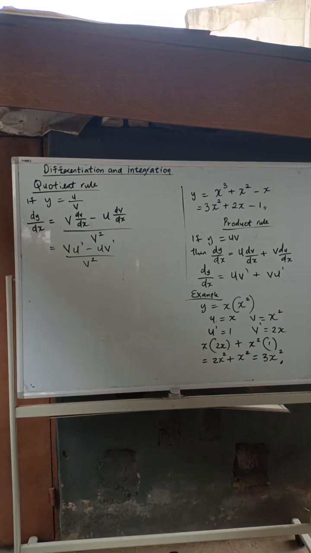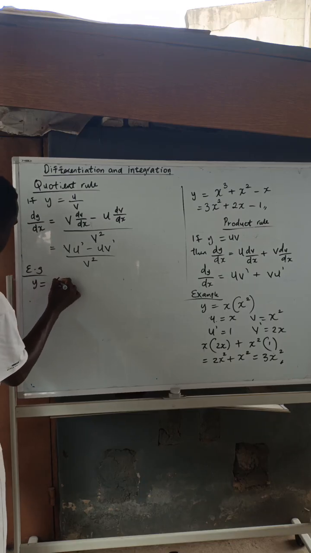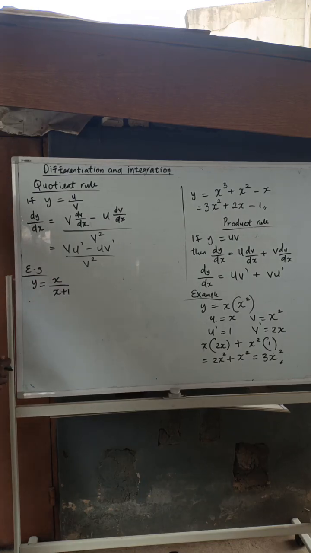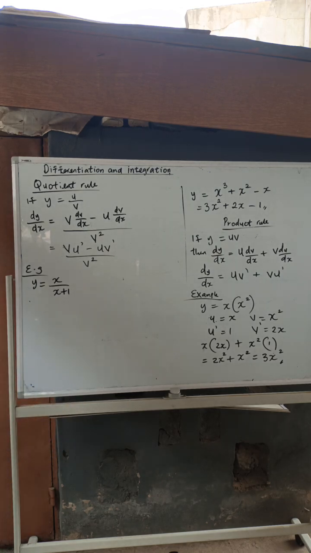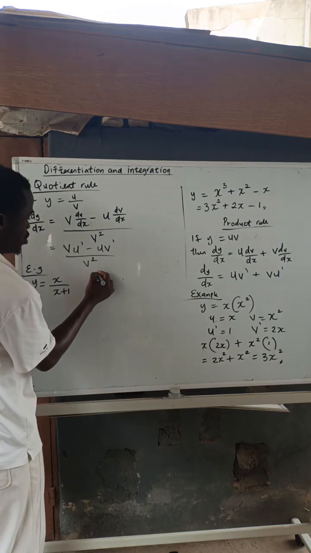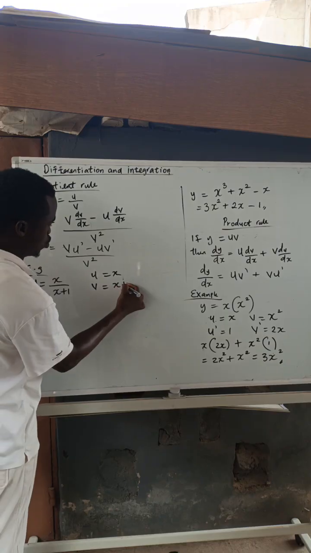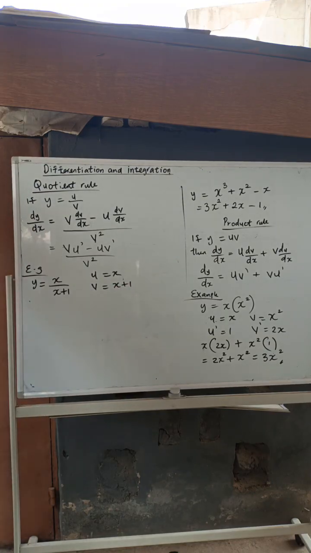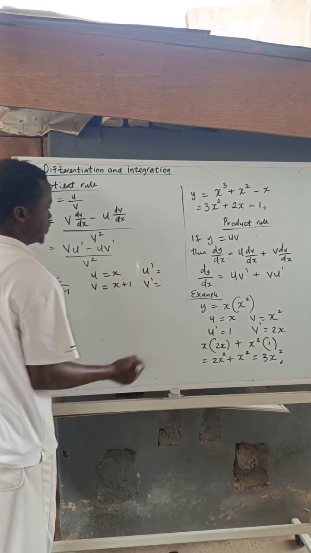Now, let's look at a particular question. If y is equal to x over x plus 1, they want us to find dy/dx. Very easy. You already know that if y is equal to u over v, so I'm going to input this into the rule. I know that my u is equal to x, and my v is equal to x plus 1. So now I already have these values. So my u prime, which is my du.